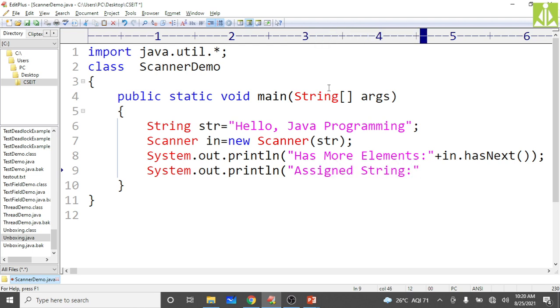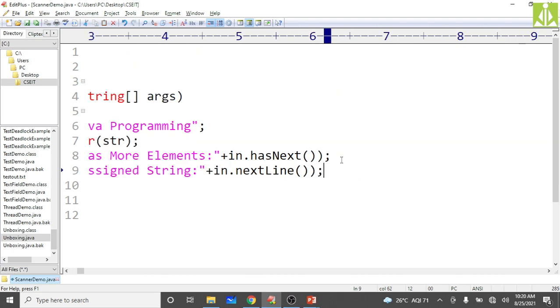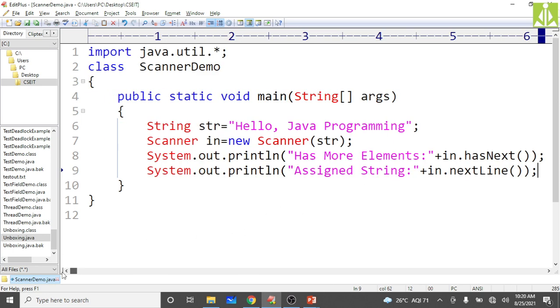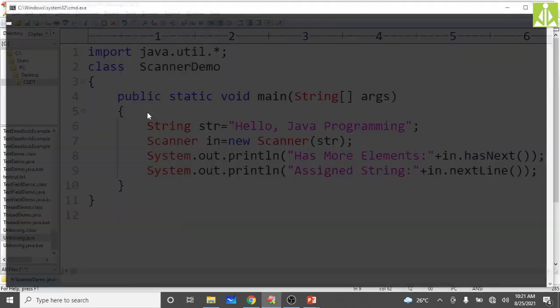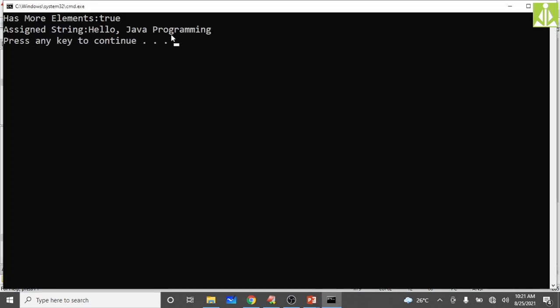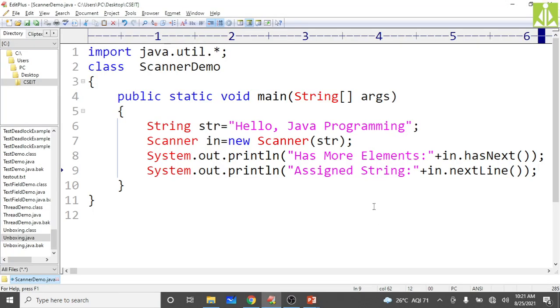and what we have assigned, how can we read it? in.nextLine. With nextLine, we are reading the complete line, whatever we supplied as a stream to that scanner constructor. So we supplied the string as a stream to the scanner constructor, so that same thing we can expect in the output. You will get that same line of string. See, "Hello Java programming", the same thing we are getting.